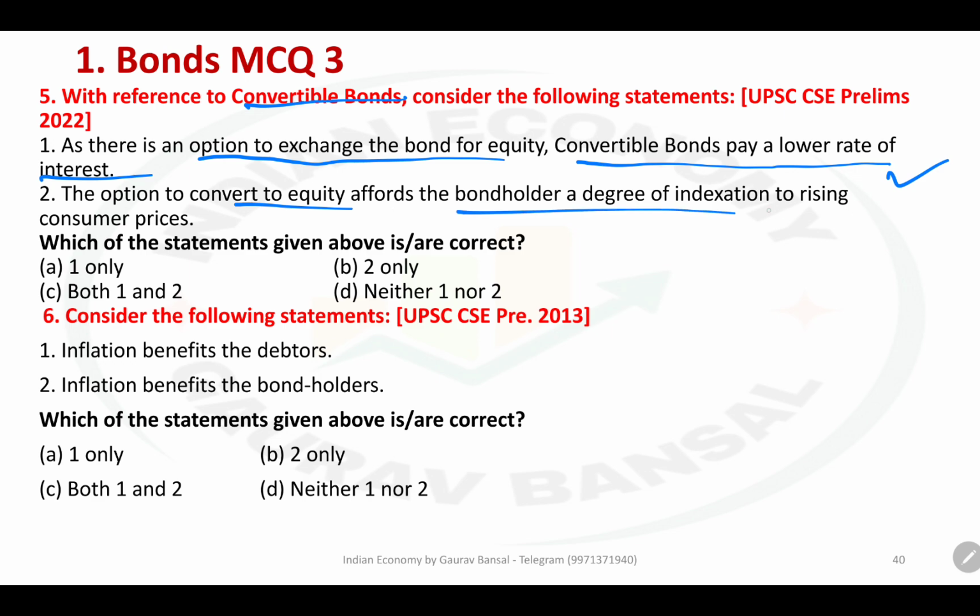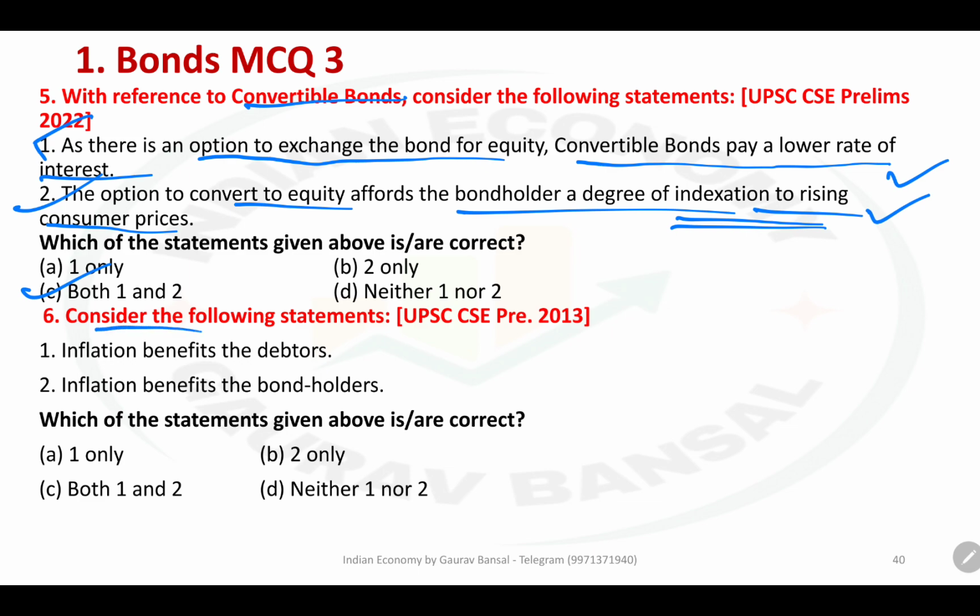The option to convert to equity affords the bondholder a degree of indexation to rising consumer prices. That is also correct, because equity is more sensitive to inflation. Equity prices change with inflation compared to bonds, unless bonds are inflation indexed. So yes, this offers some degree. Okay, not complete indexation. It is not the same as inflation indexing, but it provides some coverage. So 1 and 2 both are correct. Answer should be C.